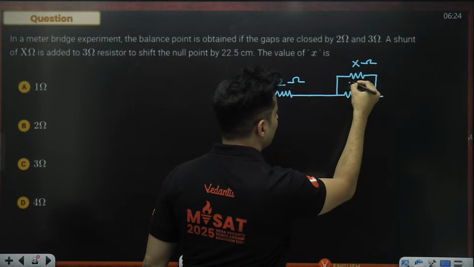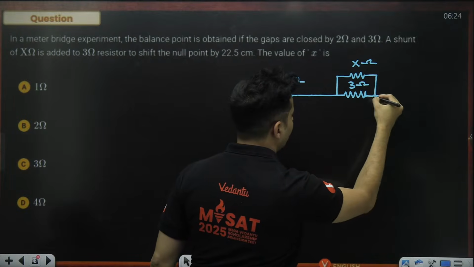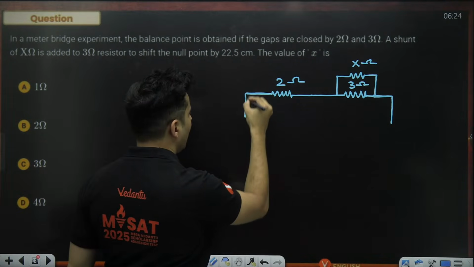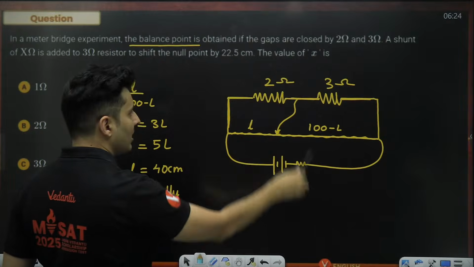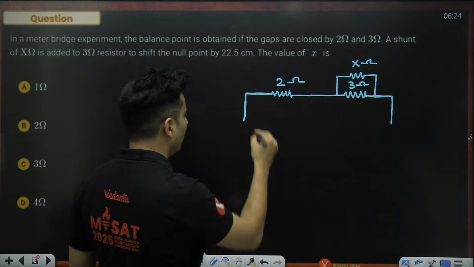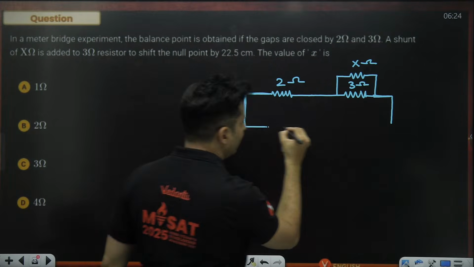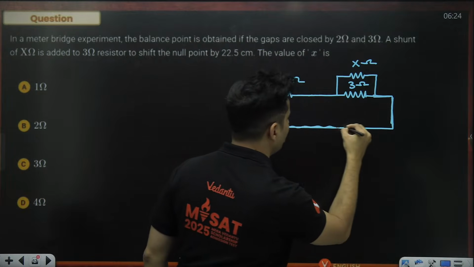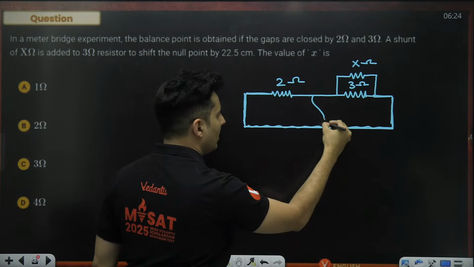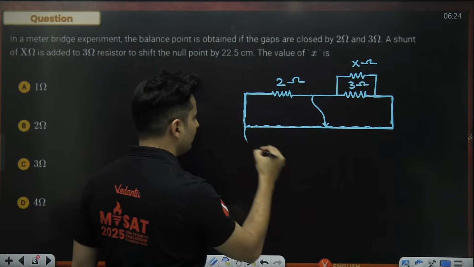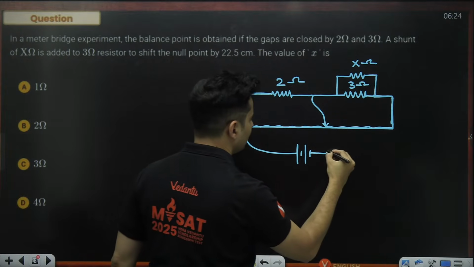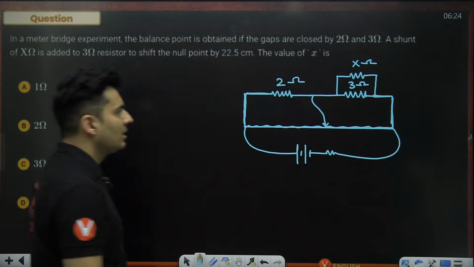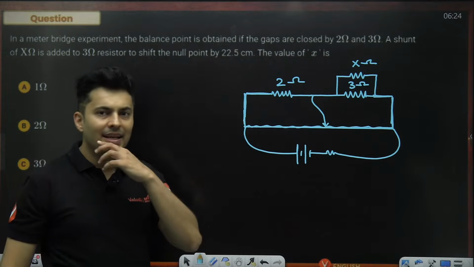So this is X ohms, this is 3 ohms, and the rest of the circuit will stay as it is. And just like before, you will have a balancing point, but the balancing point has now shifted. Keep that in mind. So this is your potentiometer wire, and now it is somewhere over here like this.